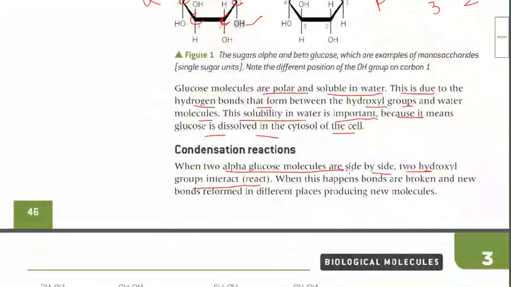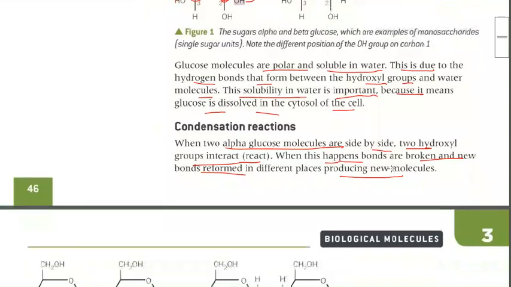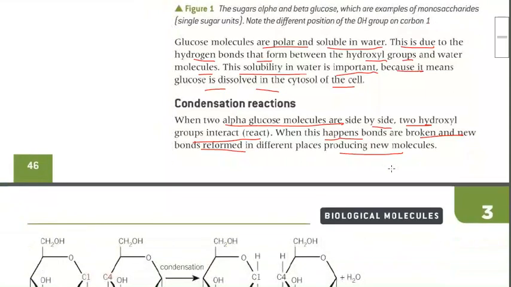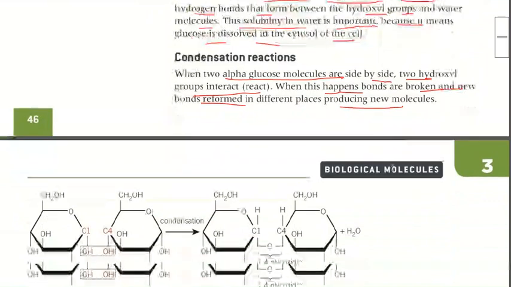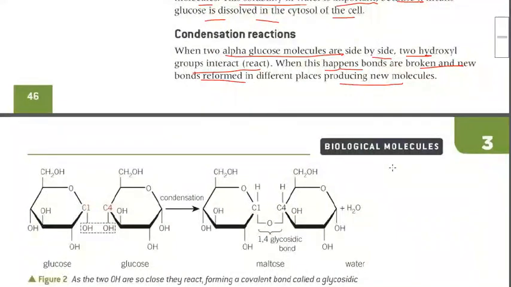When this happens, bonds are broken and new bonds are formed in different places, producing a totally new molecule. Whenever two alpha glucose are combining together, there is a bond formation between C1 and C4.